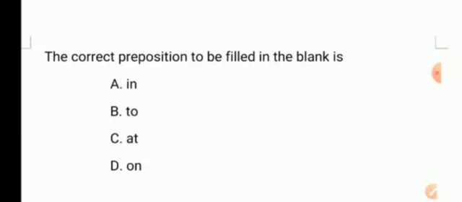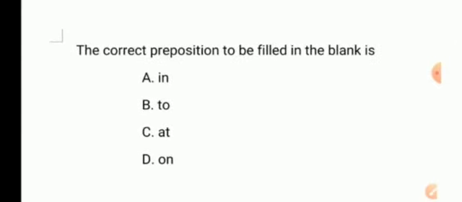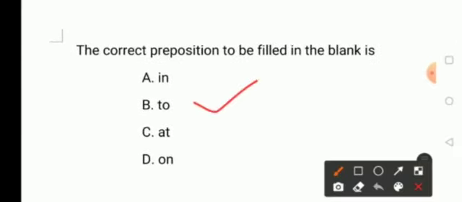Moving on to the next question, he went dash the market. Options are option A in, option B to, option C at and option D on. So we have to write the correct preposition here. So what is the answer? He went to the market. So the answer is option B, to.